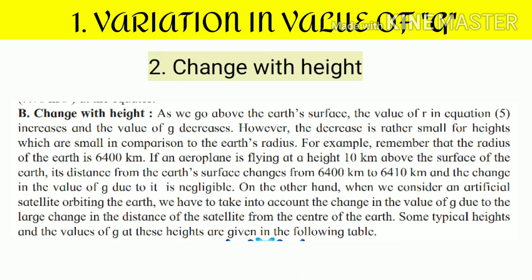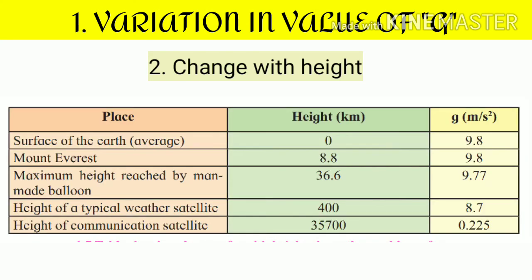Some typical heights and the value of g at these heights are given in the following table. Place, height in kilometer, g in meter per second square.